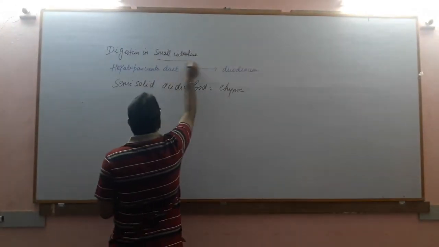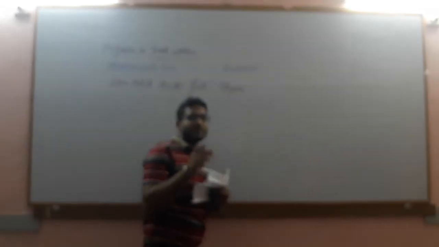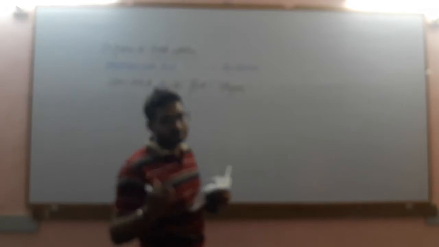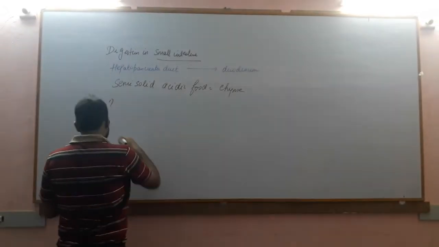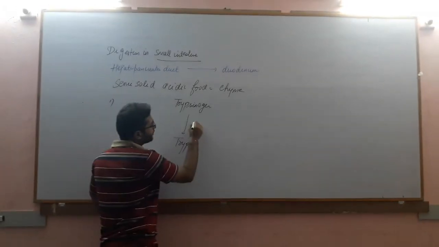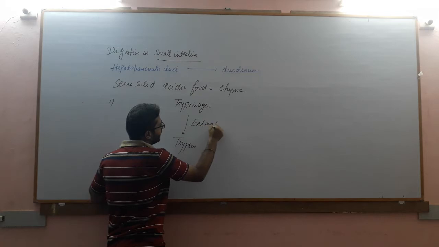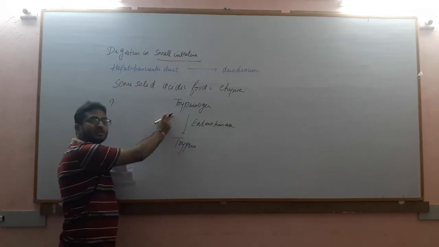Now let us discuss the reactions of digestion which specifically take place in the small intestine part of the alimentary canal. These enzymes are secreted in their inactivated form. They need to be activated in the presence of some other molecule. So let us discuss. The first reaction is trypsinogen, an inactive enzyme. It is converted into active trypsin in the presence of one more enzyme called enterokinase.